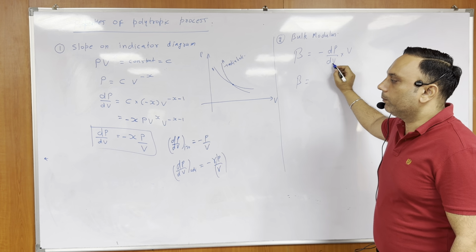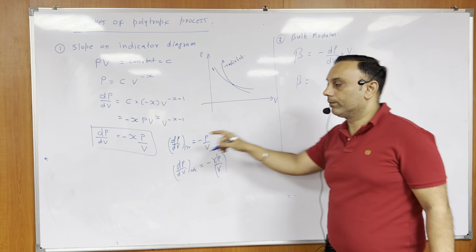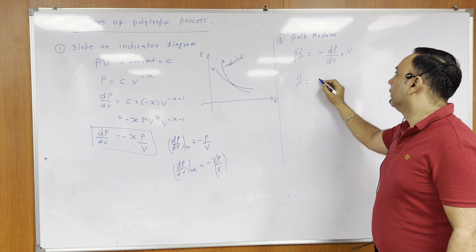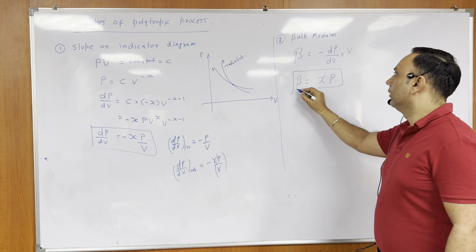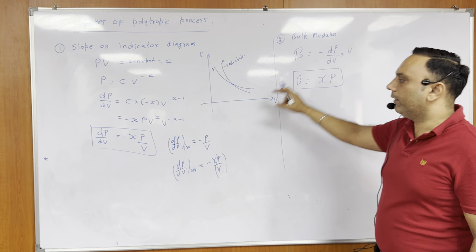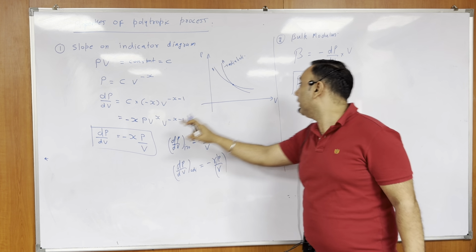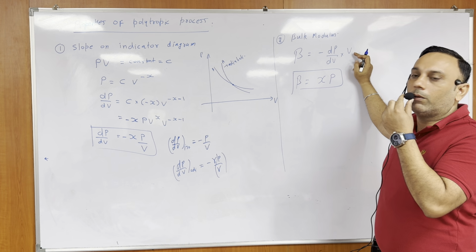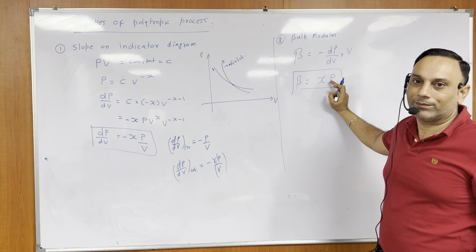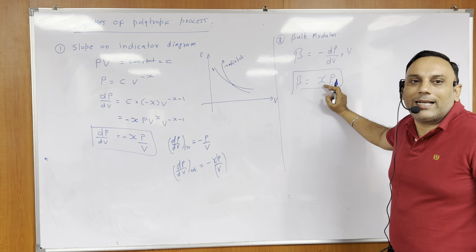Now dP by dV is what, beta? Minus x into P by V. Right? So minus minus plus. So what will it be now? x into P. If you substitute the dP by dV value here, minus x into P by V, into V, V cancels. What you are getting is just x into P. For an isothermal process, x is 1.